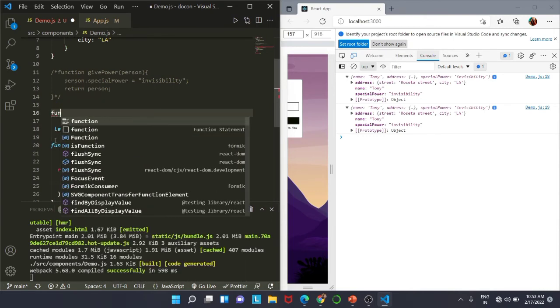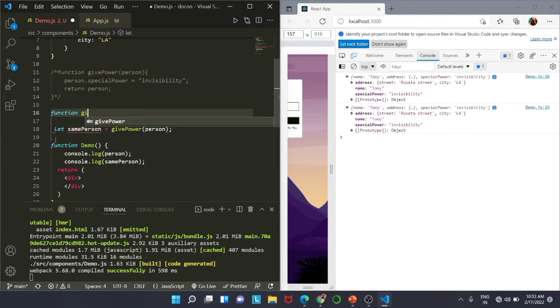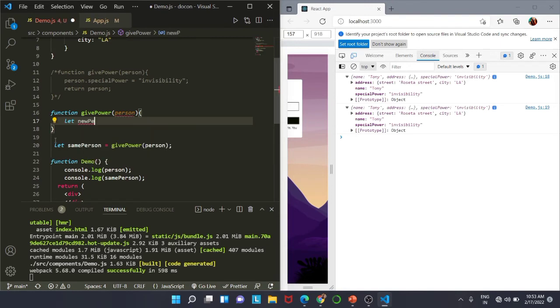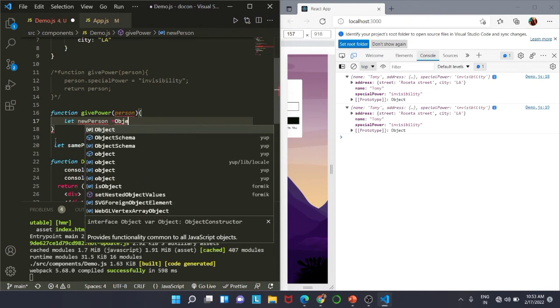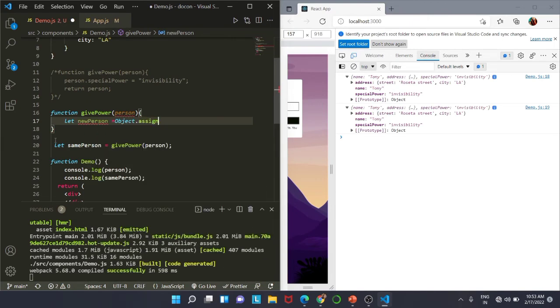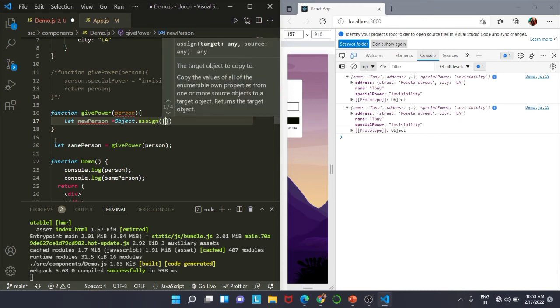So I'm going to write function give power. Inside that we are going to pass person, and then we are going to declare new person variable inside our function, and we are going to use Object.assign, and inside that we are going to pass our arguments.